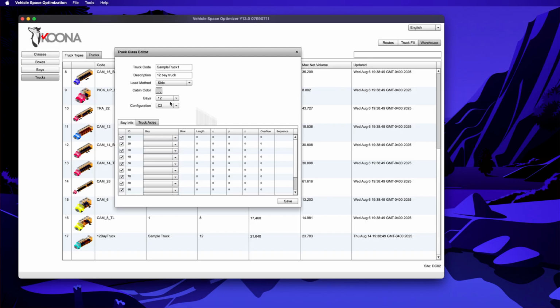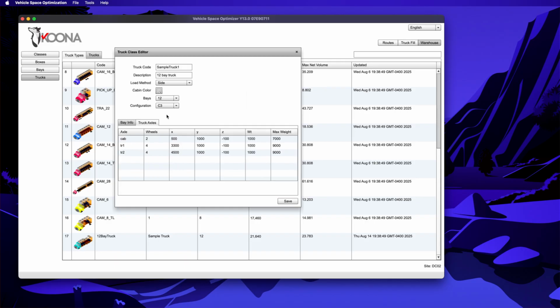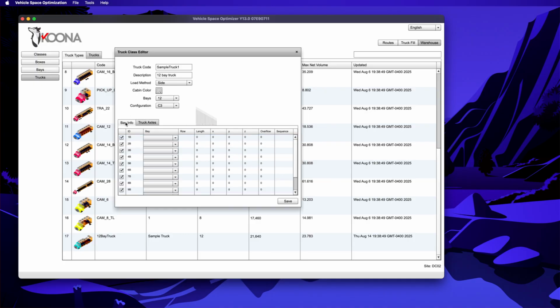For the axle configuration, C2 is just your basic 2-axle configuration. We will use a C3, which is 1 axle in the front in the cabin and 2 in the rear. Okay, now we will add the bays. We said that we will be working with large bays and medium bays. The medium bays are the ones that will go on top of the rear wheels. So we just start selecting the bigger ones